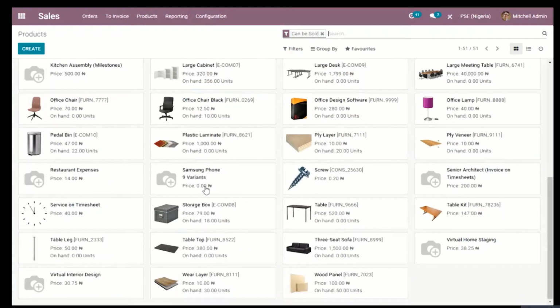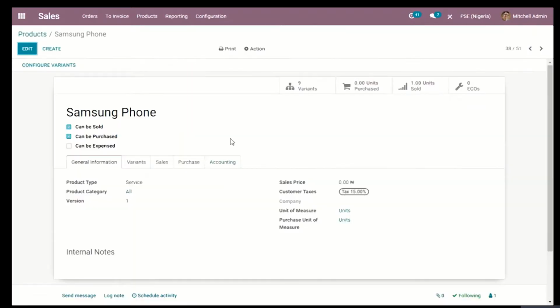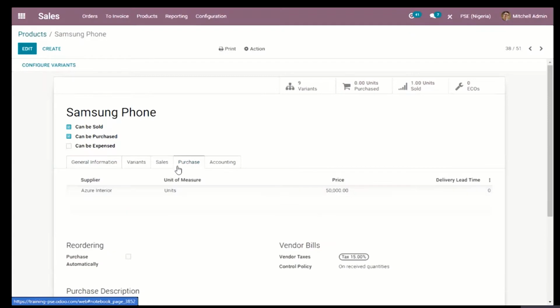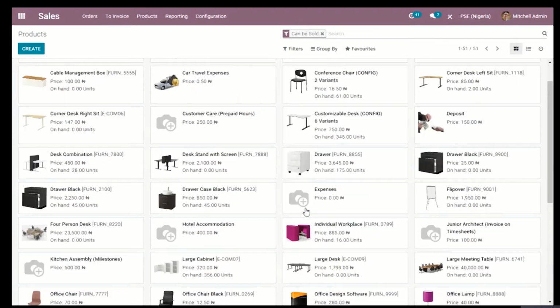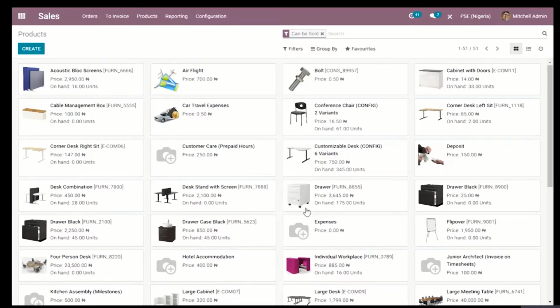We created the Samsung phone for dropship, and I can decide to have the product as a drop shipping option. But for the sake of distinction, let's decide to use one of the items that have been created here before.